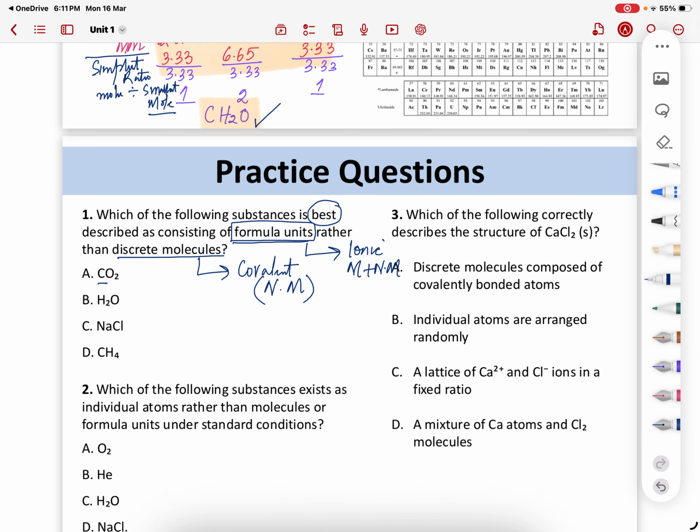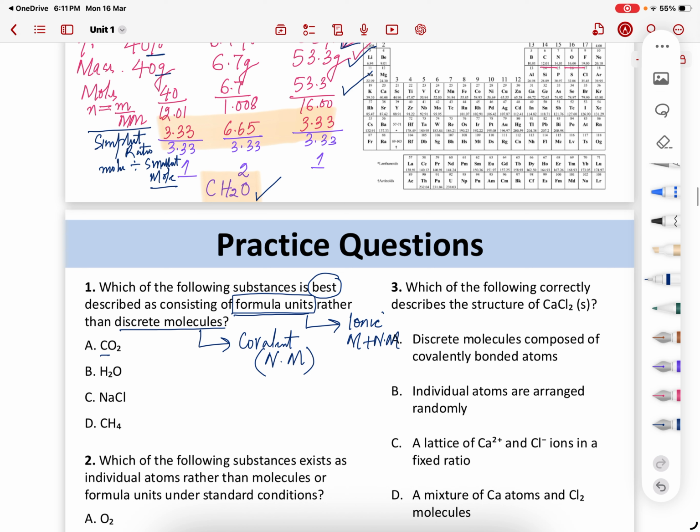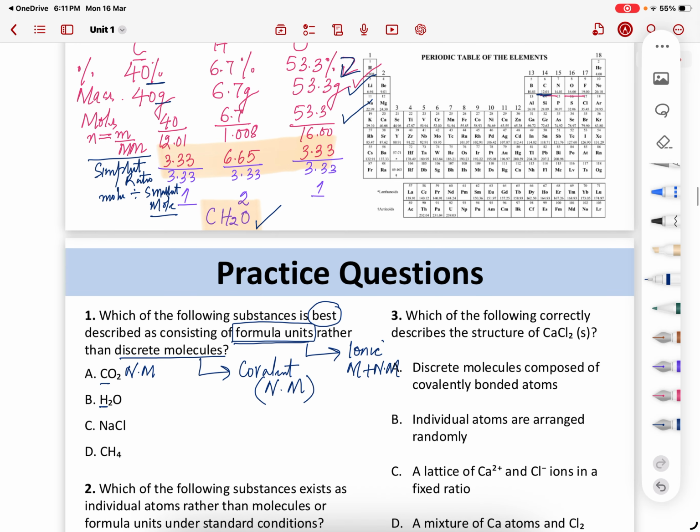When you go to the periodic table, you should all have a secure understanding of metals and non-metals. You'll see carbon as a non-metal, oxygen as a non-metal. Hydrogen is over here with group 1, but don't confuse it, it is not a metal, it's a non-metal. Sodium is in group 1, so this is a metal, and chlorine over here is a non-metal.